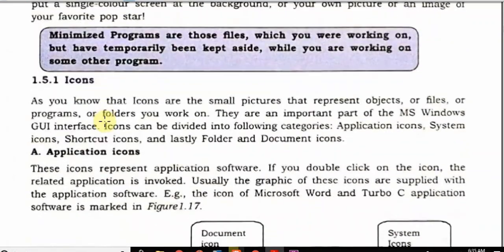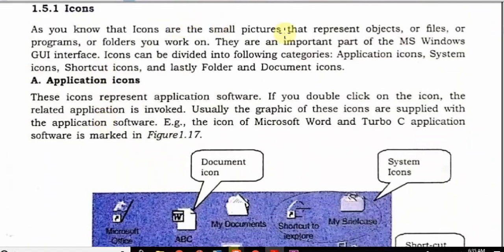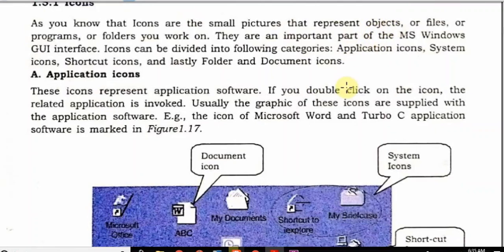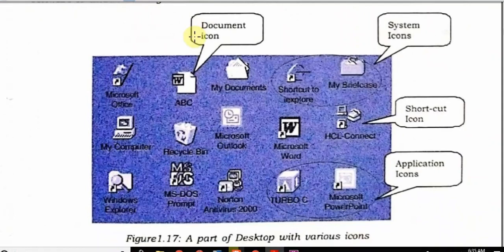Next point is icon. As you know, icons are small pictures that represent an object, file, or program. Let me take you to this figure. Now there are different types of icons. First is the application icon. These icons represent application software. Now let us see this picture. This is a document file, rather this is a Microsoft Word